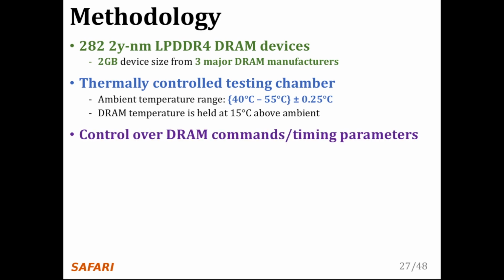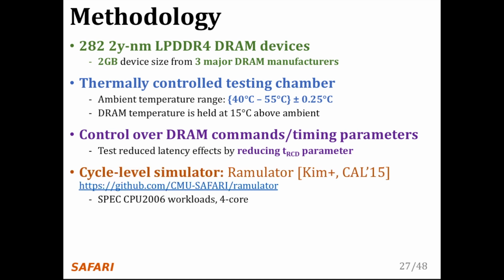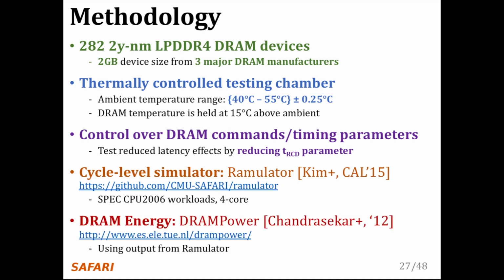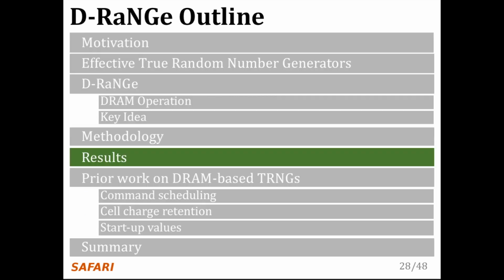We had precise control over DRAM commands and timing parameters, and we test reduced latency effects by reducing the tRC parameter. We use a cycle-level simulator called Ramulator, using SPEC CPU 2006 workloads simulating a 4-core system, to evaluate the throughput, latency, and system interference of D-RaNGe. We also use DRAMPower to estimate the DRAM energy consumption of D-RaNGe using the output from Ramulator. I will now go into our results.